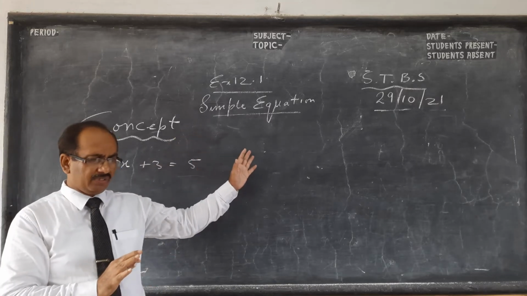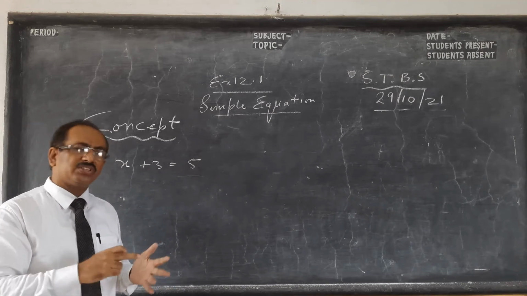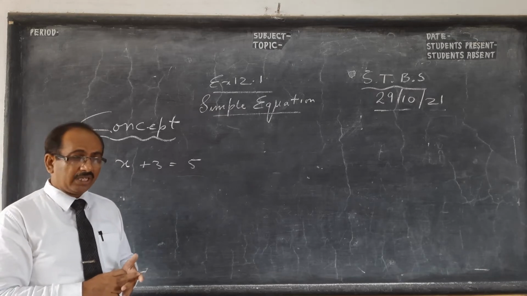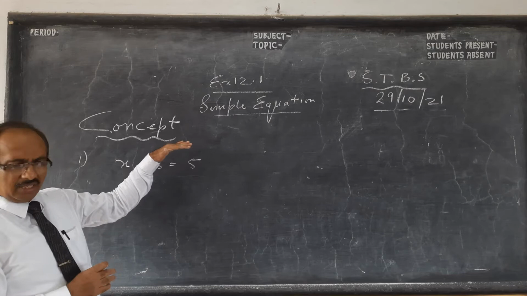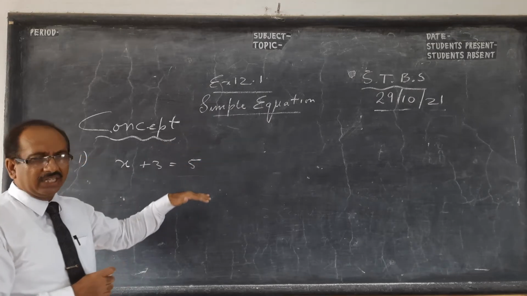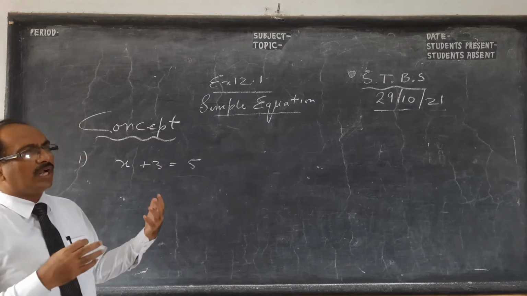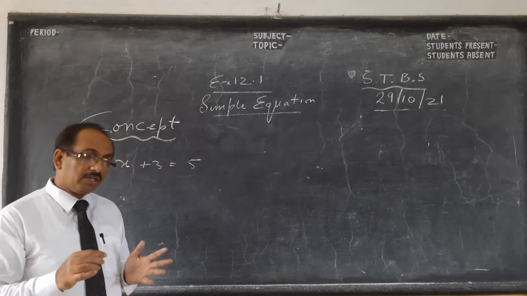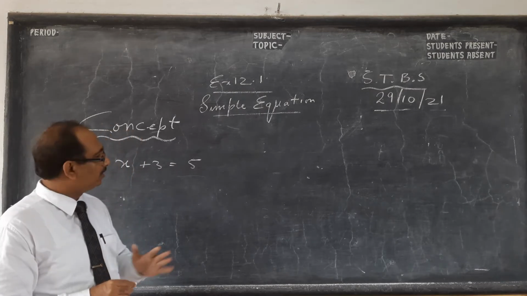There are many types of equation. If you want, see my class 9 video where I made simultaneous equations, quadratic equations, cubic equations; we also have class 10 and 12, the remainder and factor theorem. So many types of equation are there. I'll put the link in my description and you can see. I'm not going into other equations because this is class 6. As you go on, I think equation is the heart of algebra, like congruency is the heart of geometry and percentage is the heart of arithmetic.